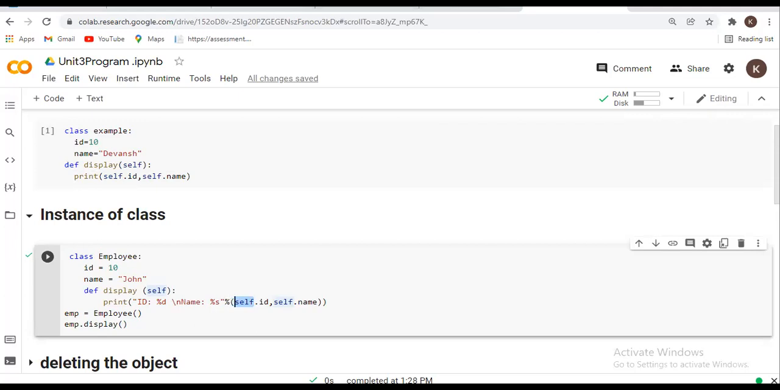Okay, so understand what will be the self keyword. Yes, ma'am. Okay, so can I move to the next point?